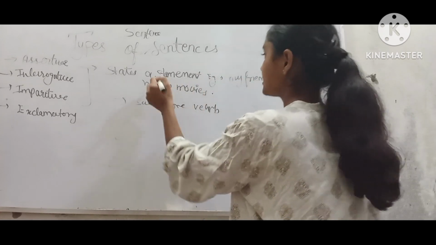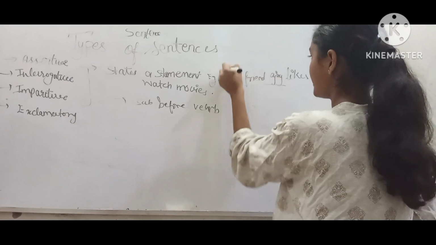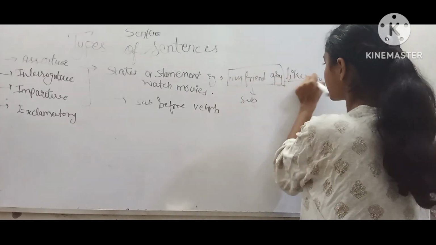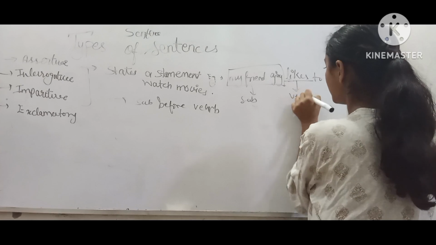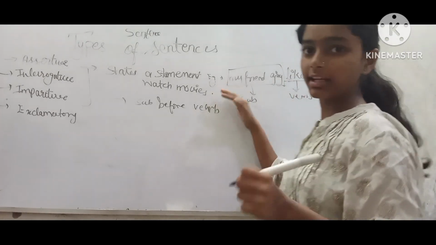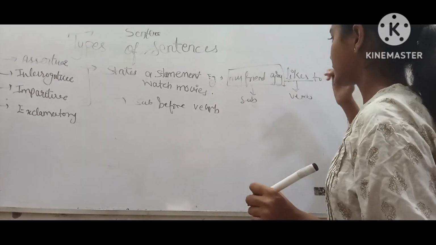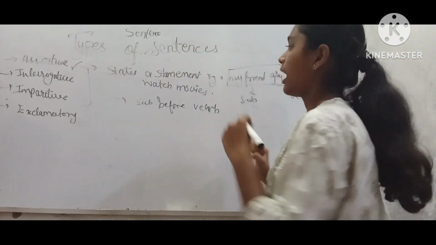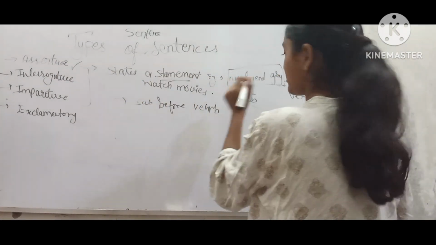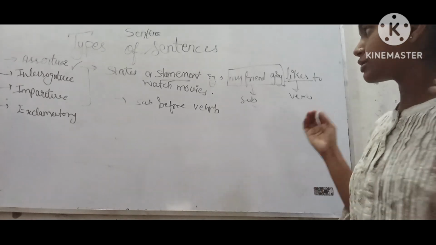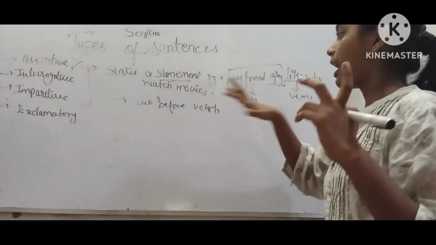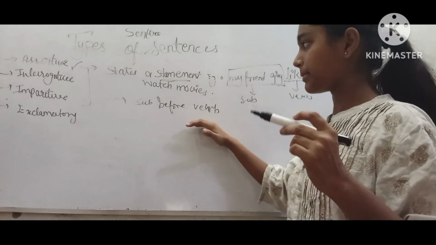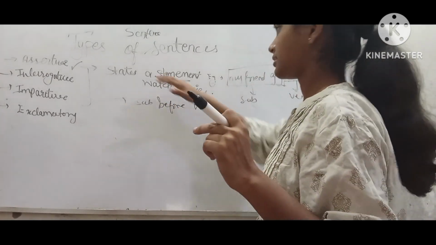In this sentence, my friend Ajay is the subject and likes is the verb. So in this example, we can clearly see that the subject is coming before the verb. Hence it is an assertive sentence, and it's stating a statement that my friend Ajay likes to watch movies. It is a statement and the subject here is coming before the verb. So it is an example of assertive sentences.